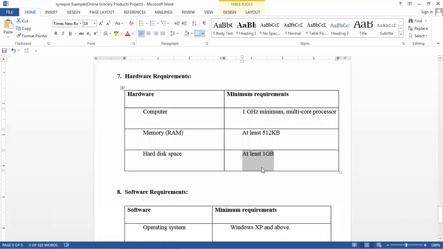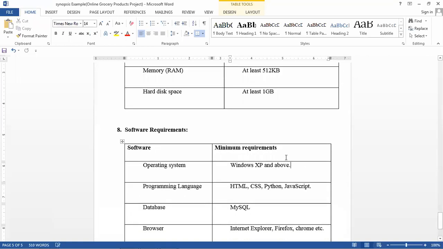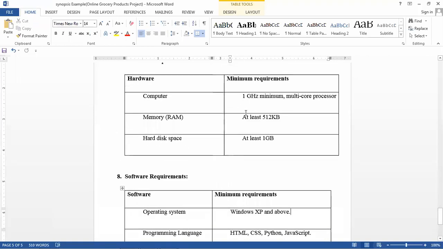Every computer, every laptop, every mobile, any smartphone starts with 512 RAM and a hard disk from 1 GB. No one will start from a hard disk like 100 MB or 50 MB. That's why I have given this as the minimum requirement. This application will also run on a hard disk like 2 TB or 3 TB, but this is the minimum.